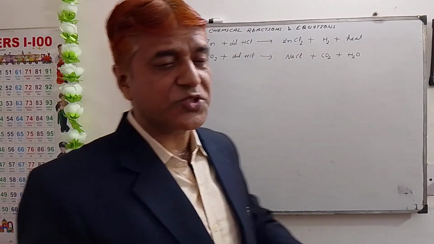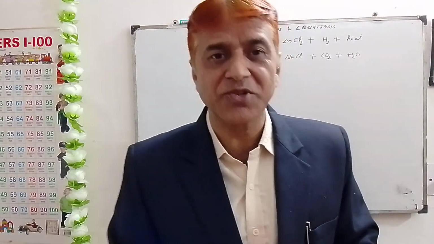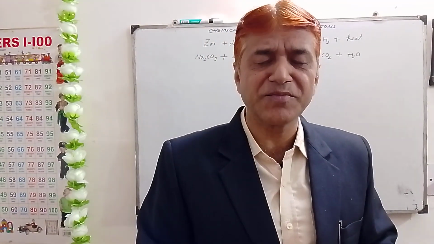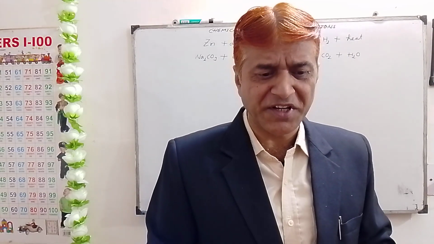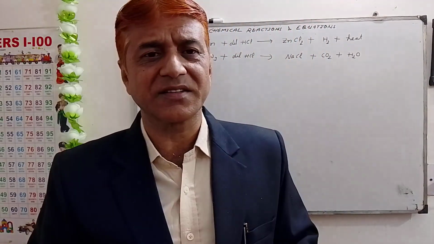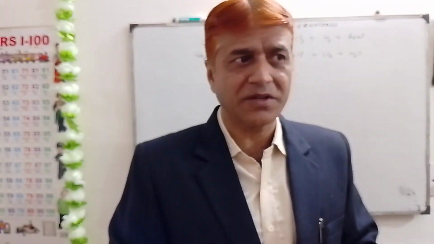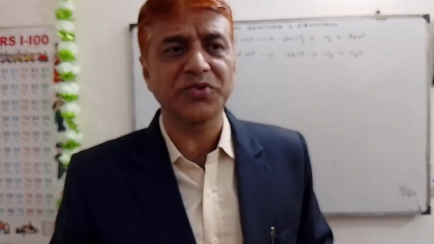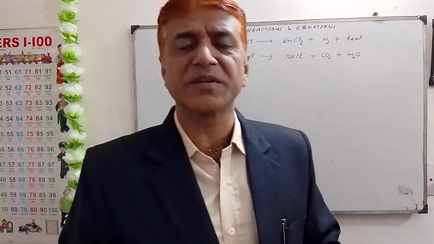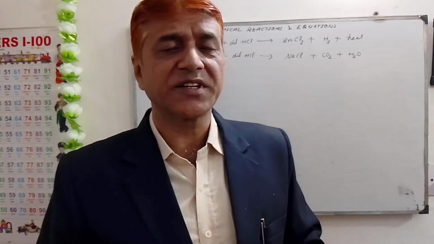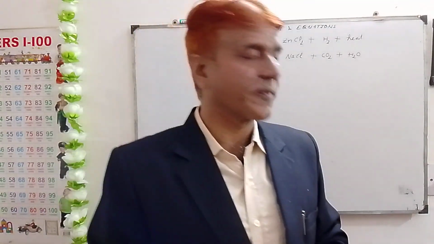I had also told you the method to remember or learn a chemical equation: write the same equation 20 times, 30 times, and that gets printed in your brain. You can also use this method to learn any formula of mathematics or any name of any compound.